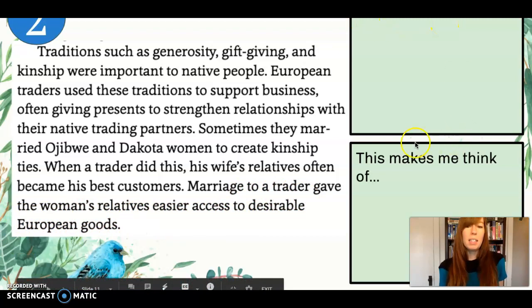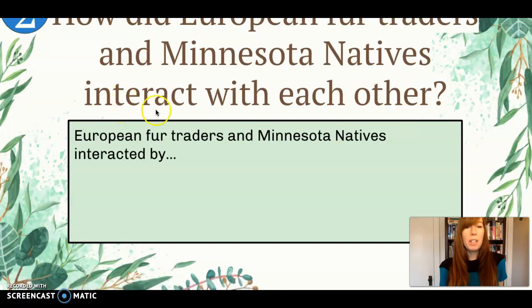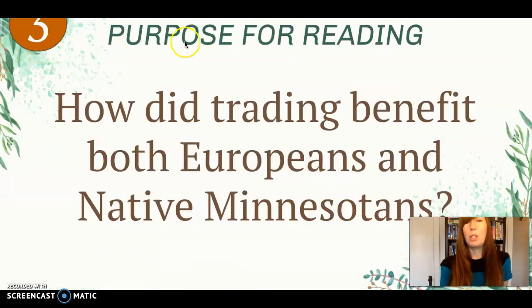I learned that. This makes me think of. Pause and answer. How did European fur traders and Minnesota natives interact with each other? European fur traders and Minnesota natives interacted by. Pause and answer.